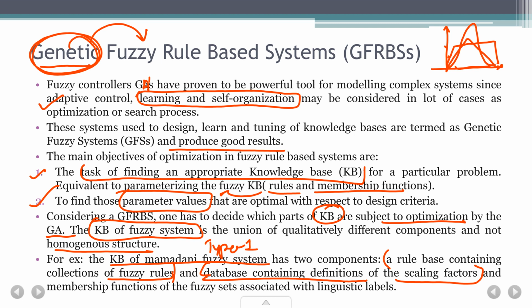So that is also there in the knowledge base. Okay. Now the membership functions of the fuzzy set associated with the linguistic labels. We also have details about the membership function. The details about the membership function are put inside your knowledge base. What kind of membership function are we using? What is the range of that? What is the value of that? All these are put inside the knowledge base of Mamdani fuzzy system. Fine? So this was all about a genetic fuzzy rule based system.